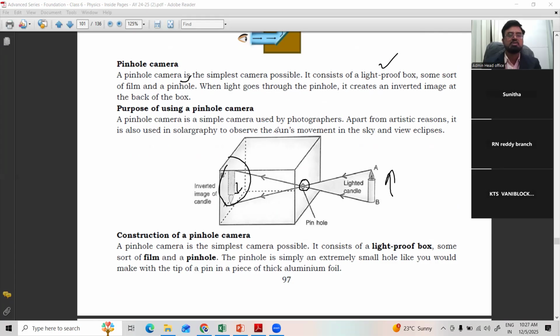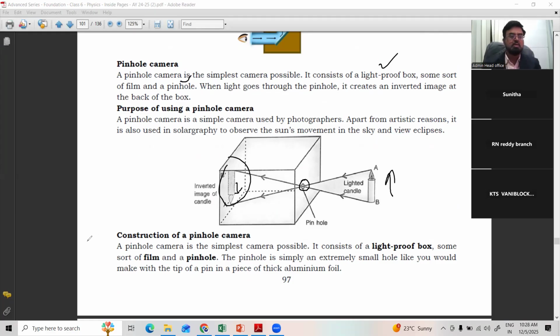So a pinhole camera is a simple camera used by photographers. Apart from artistic reasons, it is also used in solargraphy to observe the sun's movement in the sky and to view the eclipse. In this also there are high standard cameras.